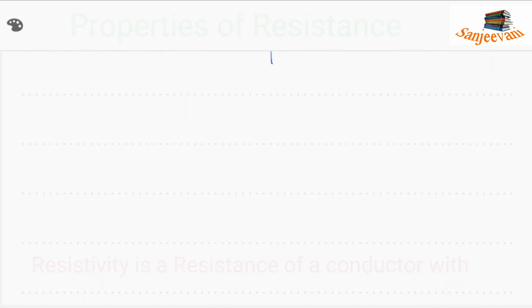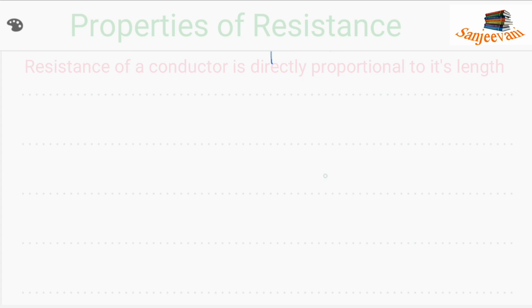Here we will discuss the properties of resistance. The resistance of a conductor is directly proportional to length. That means R is proportional to length.